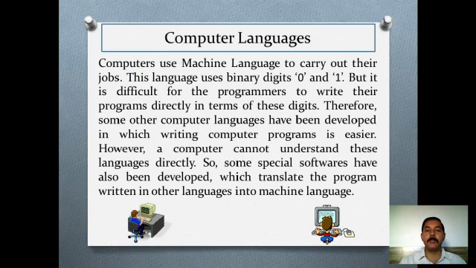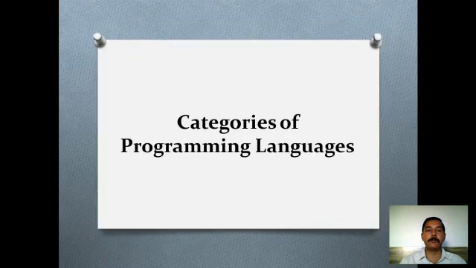Therefore, some other computer languages have been developed in which writing computer programs is easier. However, a computer cannot understand these languages directly. So, some special softwares have also been developed which translate the program written in other languages into machine language.